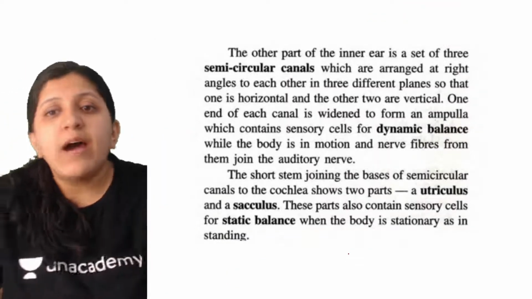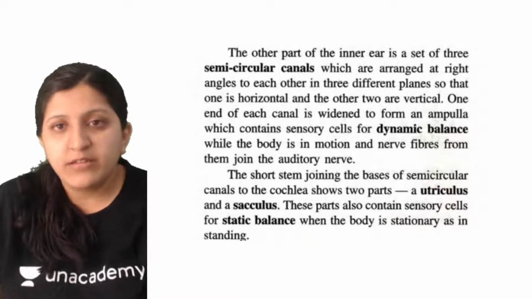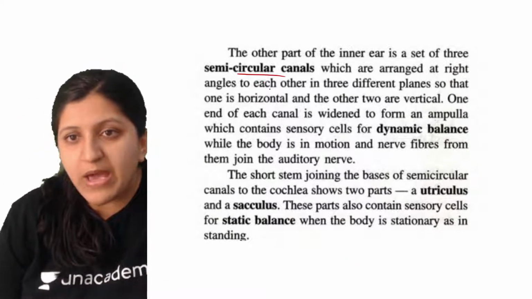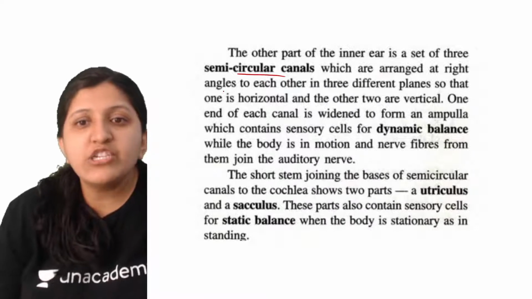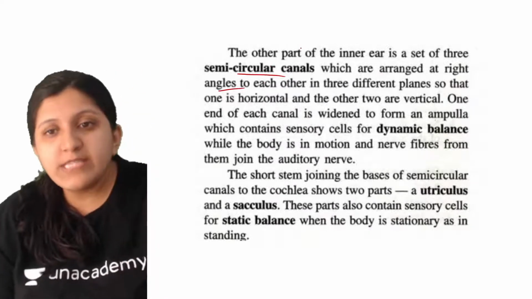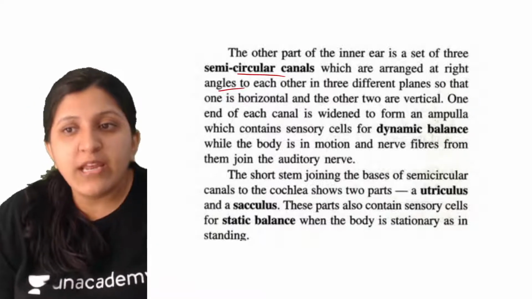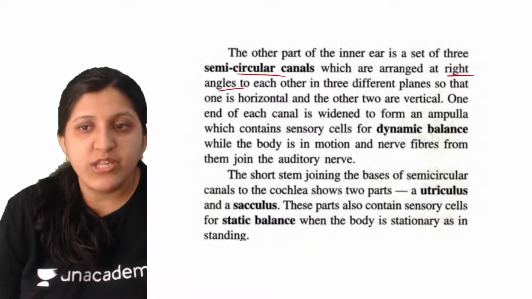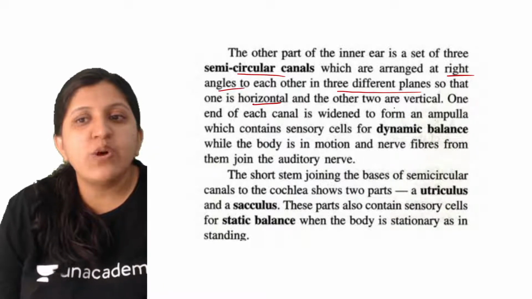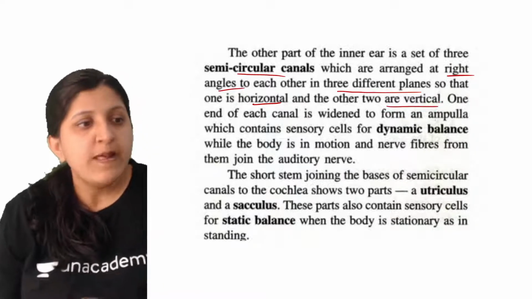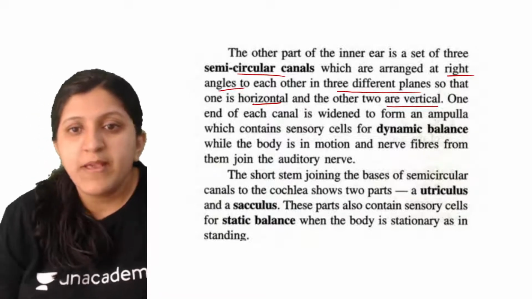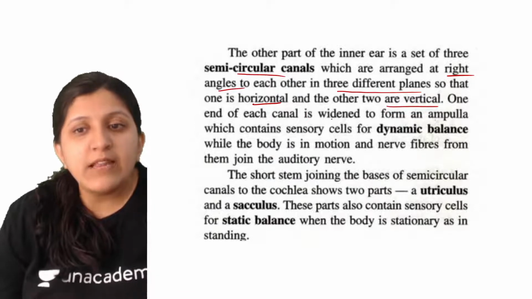Alright, so the other part of the inner ear is a set of 3 semicircular canals you have seen. These are arranged at right angles to each other, that is in 3 different planes. One is usually shown horizontal and the other 2 are vertical. Each canal is widened.